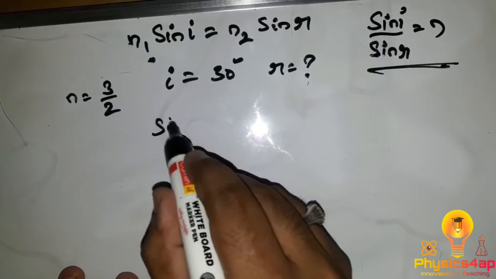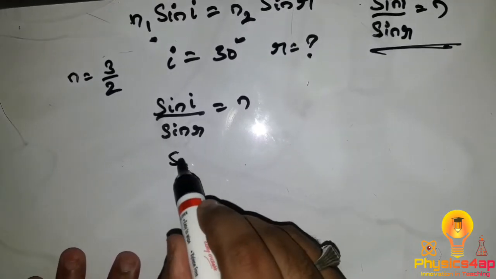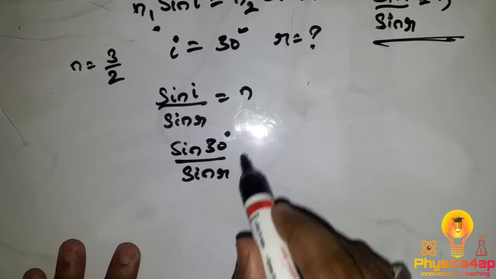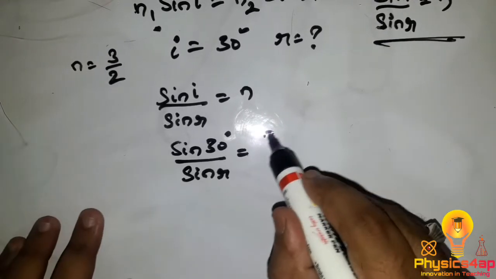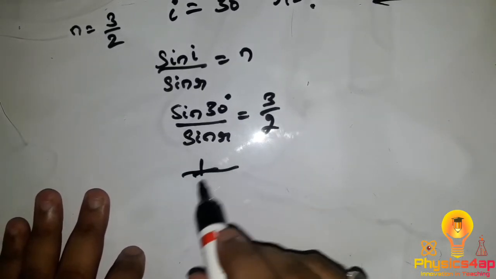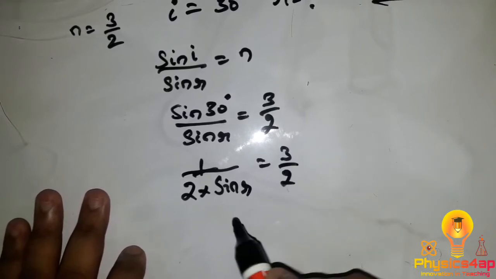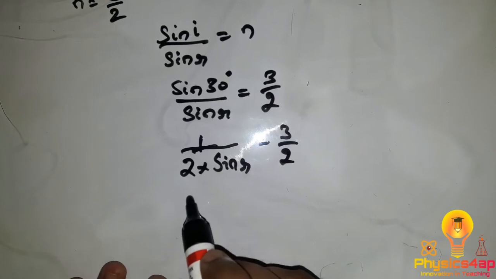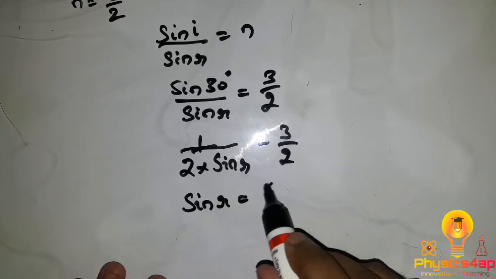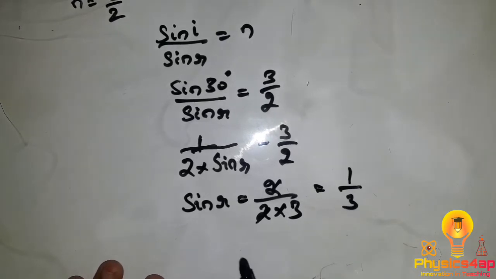So we have sin I by sin R is equal to n, that is sin 30 degrees by sin R is equal to 3 by 2. Now as sin 30 is 1 by 2, we have 1 by 2 into sin R equals 3 by 2. Now if we cross multiply, we get sin R is equal to 2 by 2 into 3. The 2 gets cancelled, and we get 1 by 3.